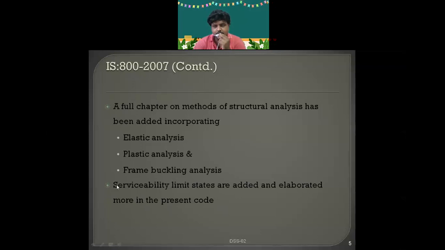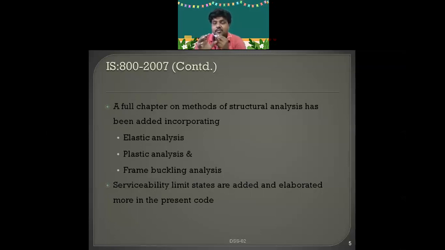Limit state design is divided into two categories: limit state of collapse and limit state of serviceability. Whereas the working stress method talks only about serviceability, it won't talk about strength. The ultimate load method talks only about strength, whereas the limit state method talks about both strength and serviceability.